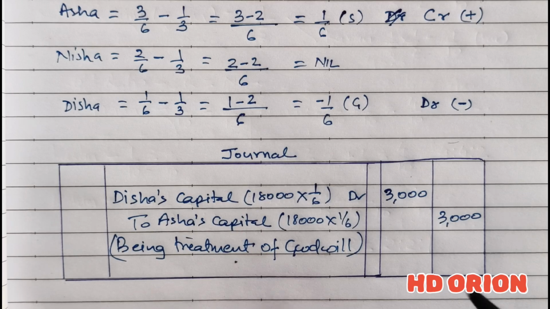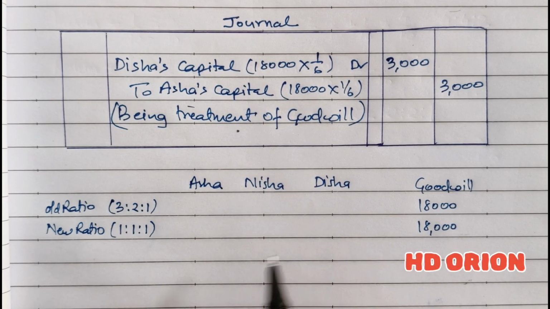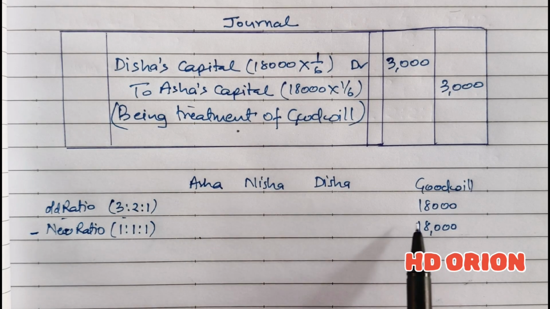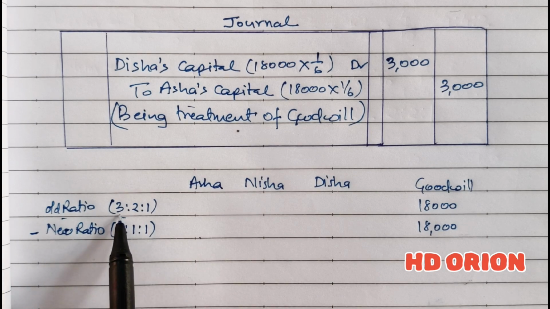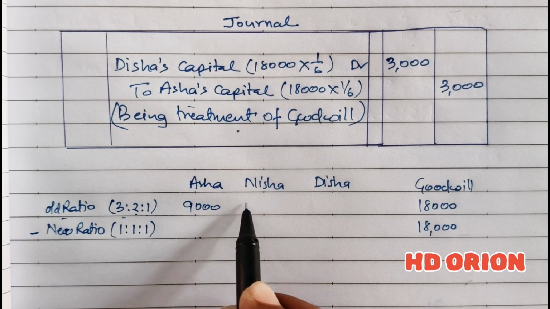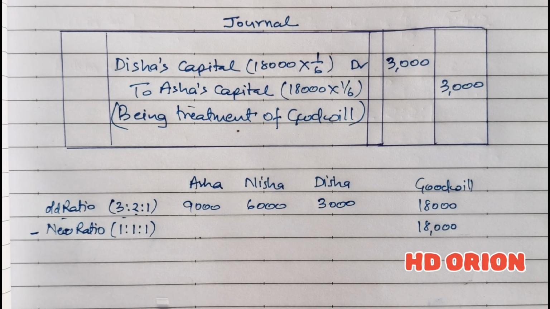There is one more way to calculate this amount, 3,000 rupees. Let us see that also. So directly we will calculate the amount here by old ratio and new ratio. First the value of goodwill 18,000 will be broken in old ratio and then it will be subtracted with new ratio. So when 18,000 rupees is broken in the ratio 3:2:1, Asha gets 9,000, Nisha 6,000 and Disha 3,000. But when it is broken in the new ratio 1:1:1, it is 6,000 rupees each.